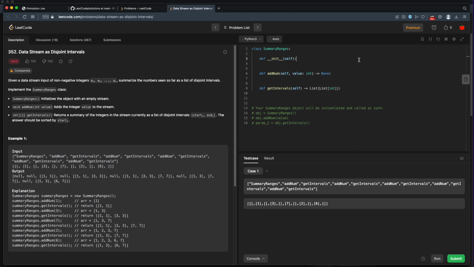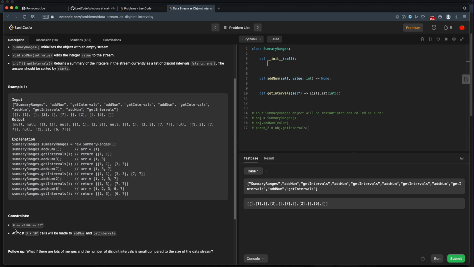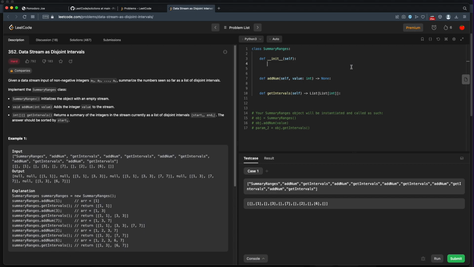Okay, so in our init, we are going to keep basically the stream. One thing you can note here on the constraints, our values range from 0 to 10 to the 4th, and we have at most 3 times 10 to the 4th calls. I don't think we'll even need to bother with how many calls we get because we know our intervals are constrained, so we can have our stream. Actually, this will be self.stream because this is a class, so we want to keep track of this in the self. And that's going to be equal to, and we'll just initialize this with 0,